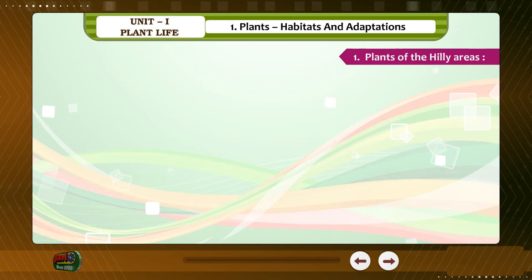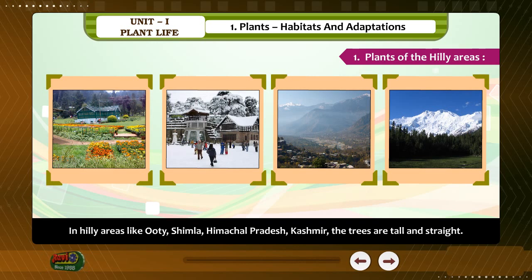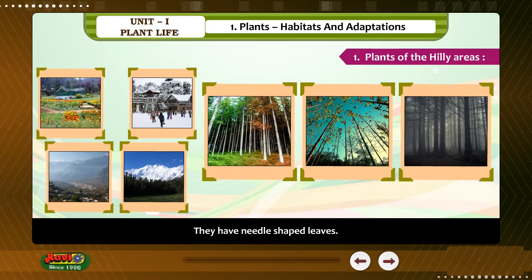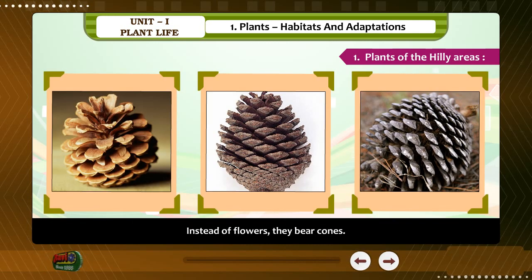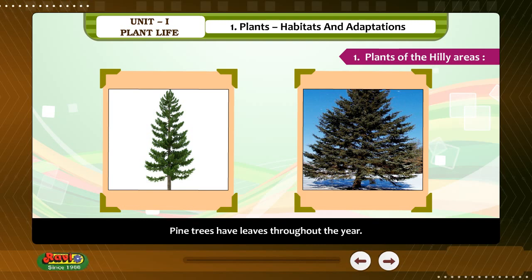One. Plants of the hilly areas. In hilly areas like Ooty, Simla, Himachal Pradesh, Kashmir, the trees are tall and straight. They have needle-shaped leaves. Instead of flowers, they bear cones. Pine, fir, cedar, spruce, etc. are common examples. Pine trees have leaves throughout the year. They are also called evergreen trees.